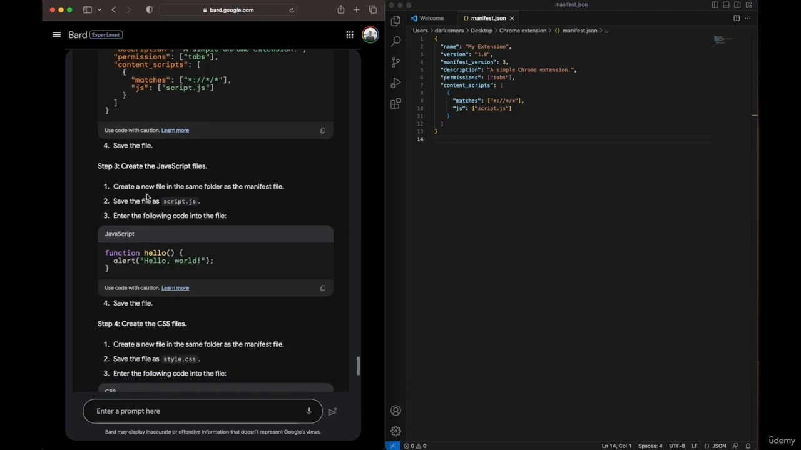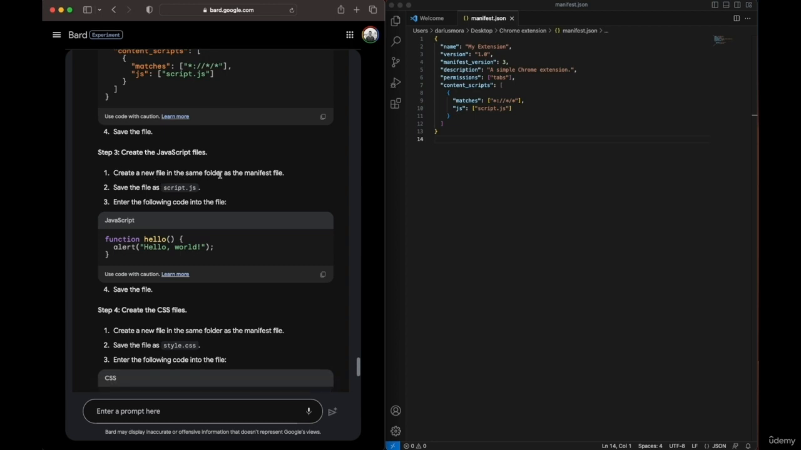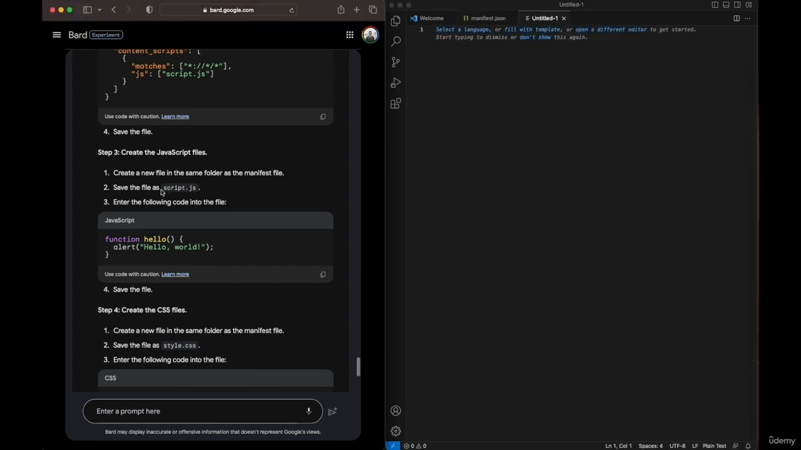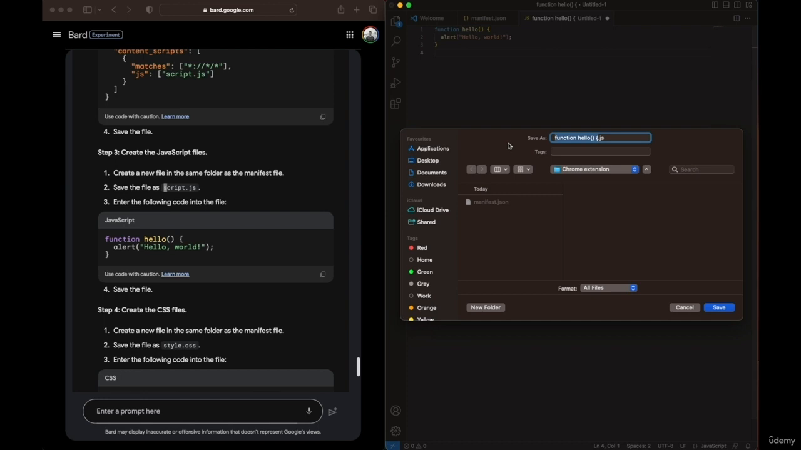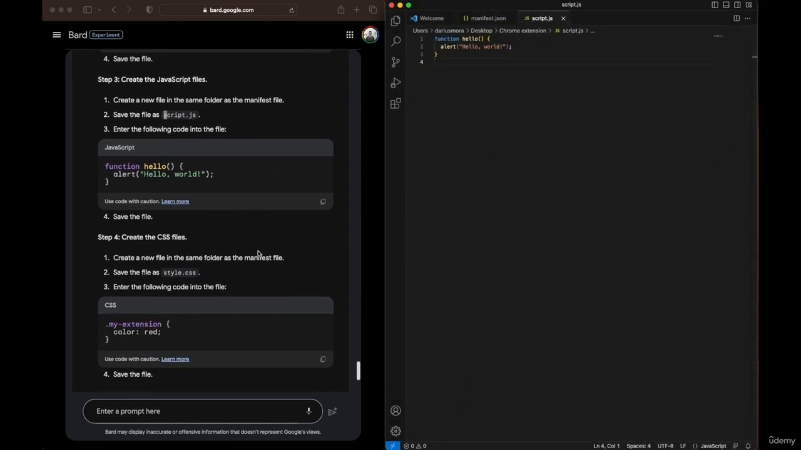And now we're going to create this JavaScript file. So again, create a new file in the same folder. So I'm going to go ahead and create a new file over here. And we're going to save it as script.js. So this is the code, copy the code, paste it here. And Visual Studio is smart enough where it recognizes what type of code it is. As you can see, it wrote JavaScript because it knows that it is JavaScript. And so we're going to go ahead and save this as script.js in the same folder. Beautiful. And finally, save the folder.